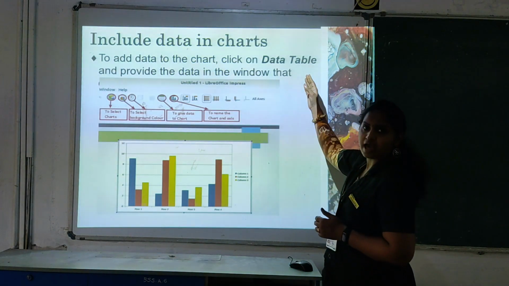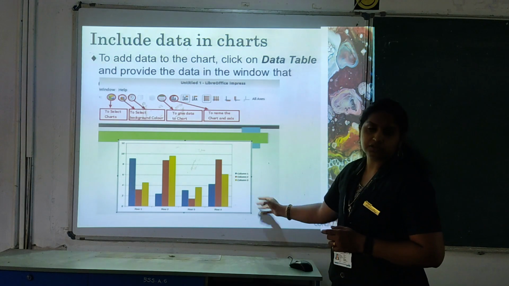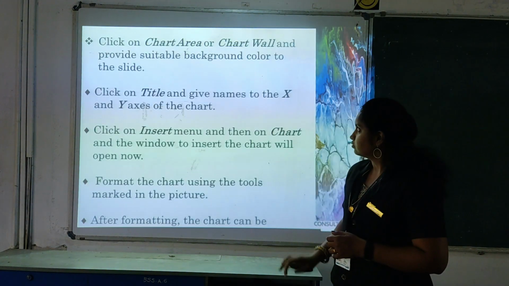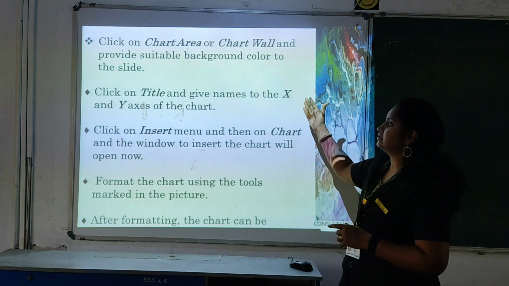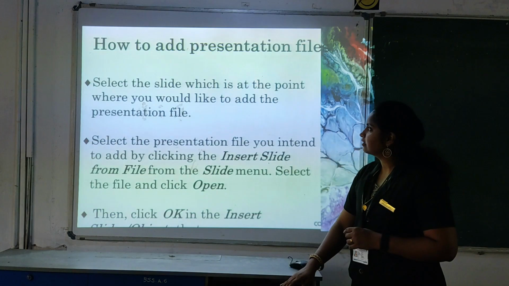If you want to add the data, you can use the option data table. It will be displayed like this. Okay, so the next one is how we can add the content. So here you have the option chart area.